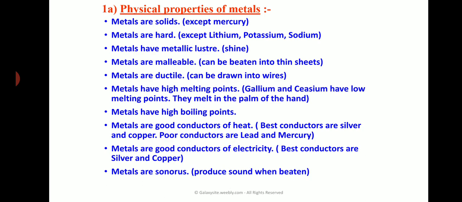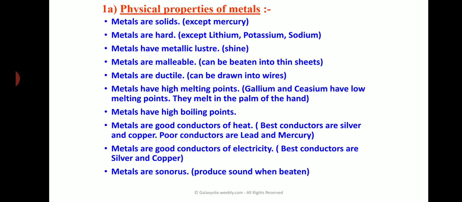And metals are malleable. Malleable is a property of metals, which means metals can be beaten into very thin sheets, like gold chain, silver chain, bangles, all the ornaments that we make from metals, right? This is malleability. Then ductility: metals can be drawn into wires, like copper wire, silver wire. All these are because of the property of ductility. Only metals possess malleability and ductility.